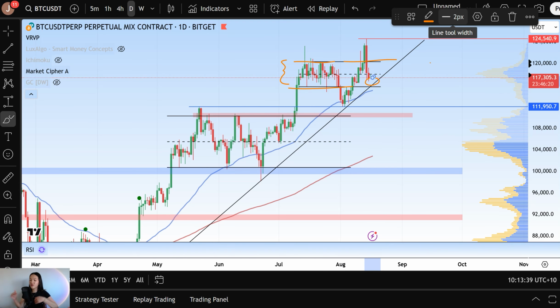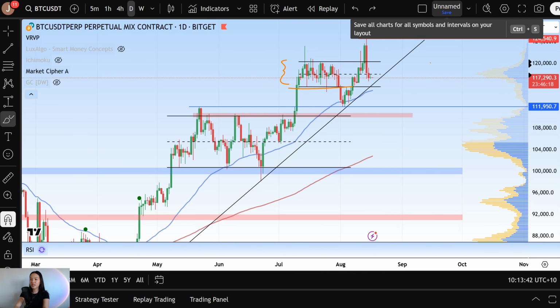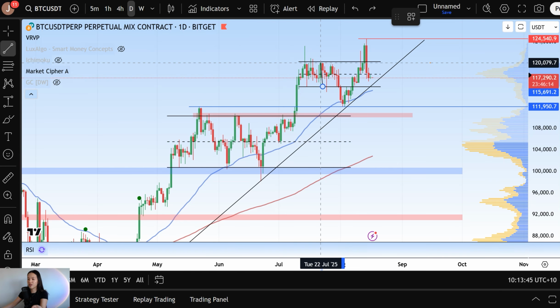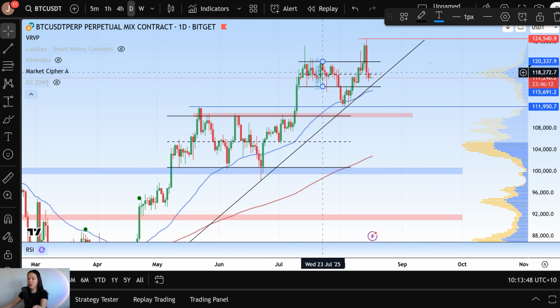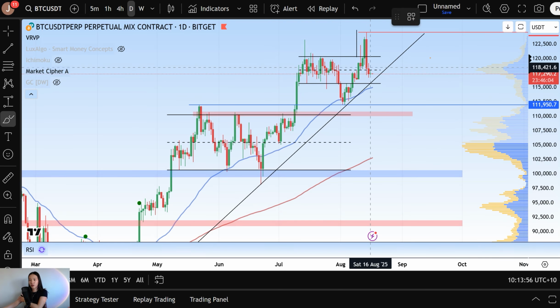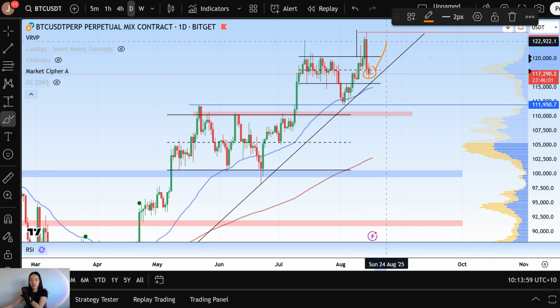So it was an aggressive move downwards, failing to sustain above 120 and having essentially completed the measured move of this breakout over here. It puts into question whether or not that was the final rally for Bitcoin in terms of the high time frame, whether or not there is a potential for us to see a reversal here as we consolidate on the short time frame and potentially see another move upwards, or the warning signs for a potentially larger correction, what that could also mean for the altcoin market as well.